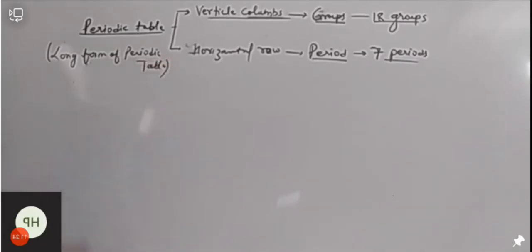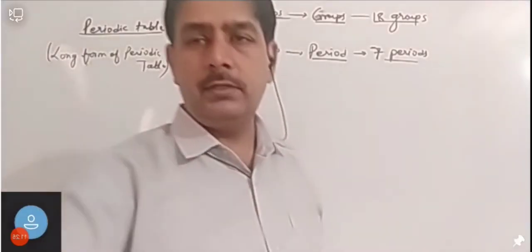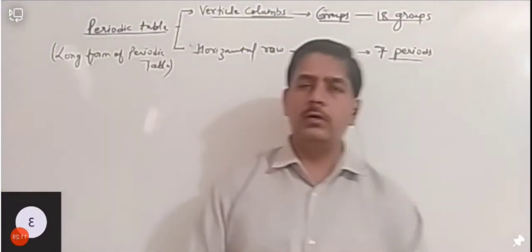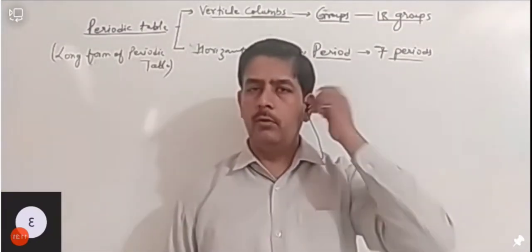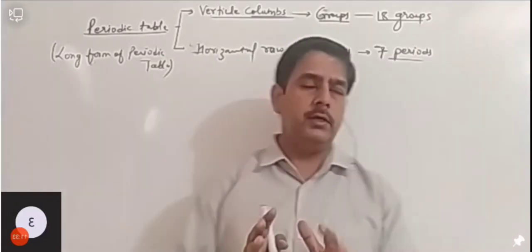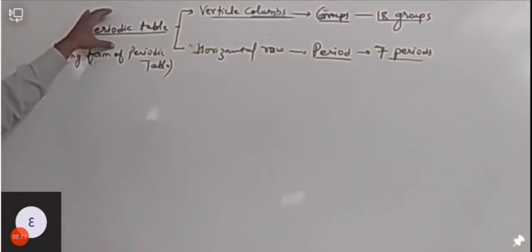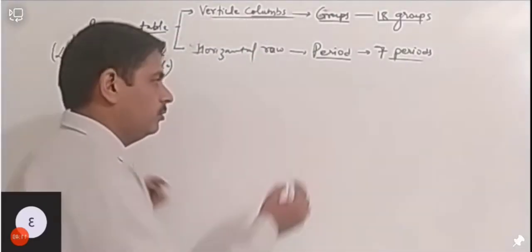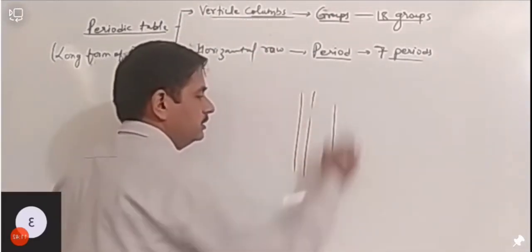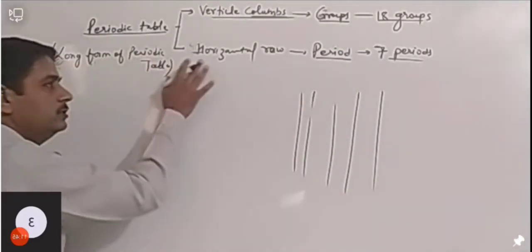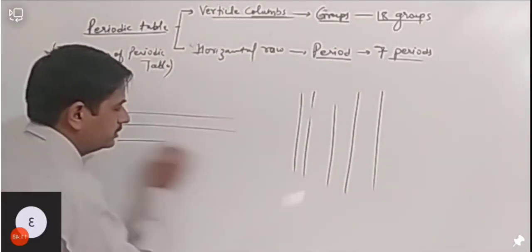Vida, just a minute. So we are discussing the modern periodic table, and we have seen that it has two parts: vertical columns, which are just like this, and horizontal rows, which are just like this.